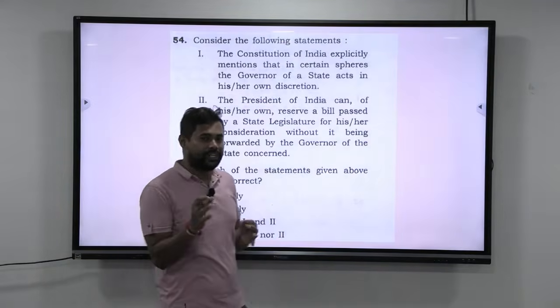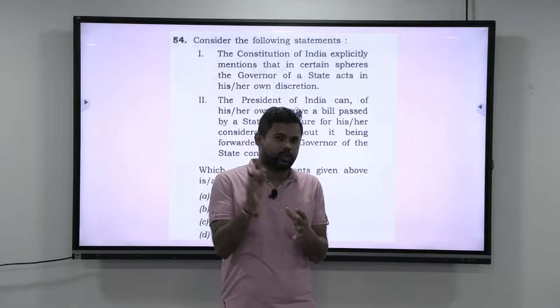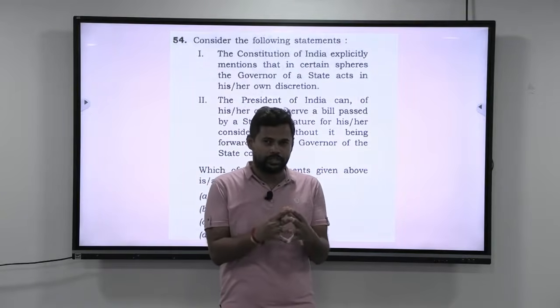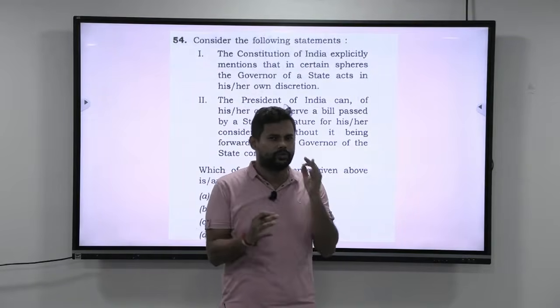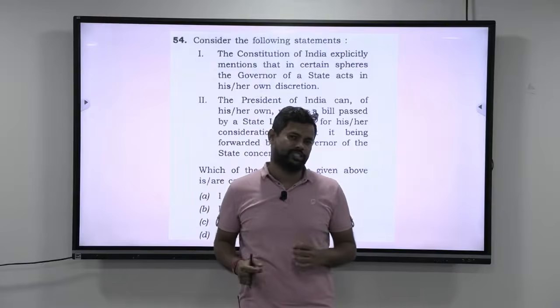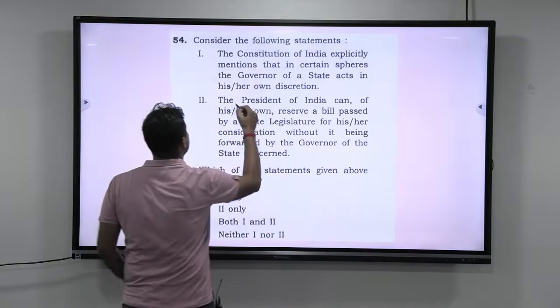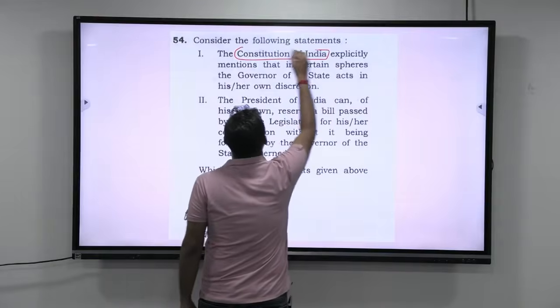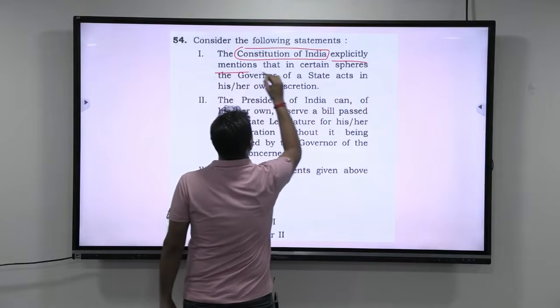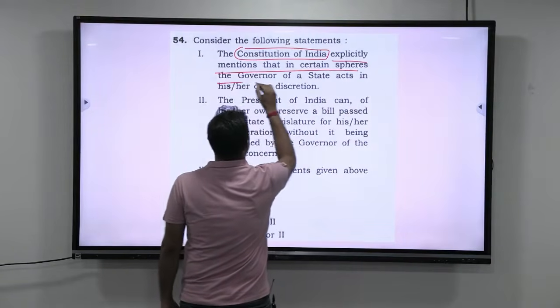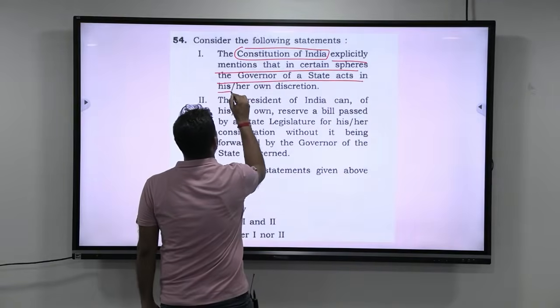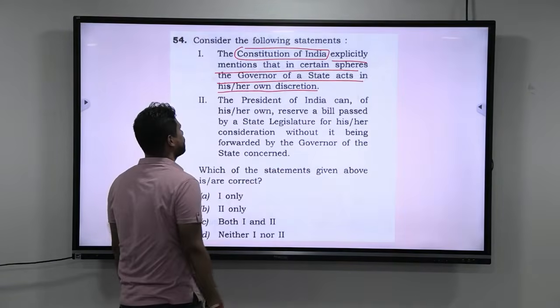Alright guys, let's go ahead and solve this question. Look at this. Again, this question can be solved with just basic knowledge. That's why your basics in clearing prelims become very, very important. Please focus on your basics. Let us see this. Consider the following statements. The Constitution of India explicitly mentions that in certain spheres, the governor of the state acts in his or her own discretion. This is the first statement.